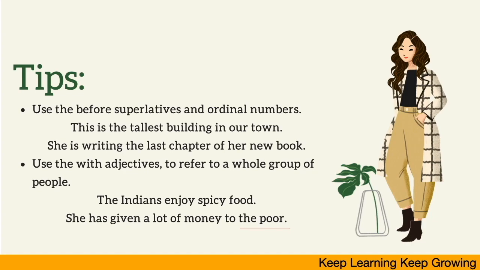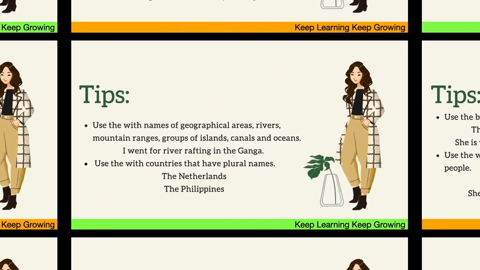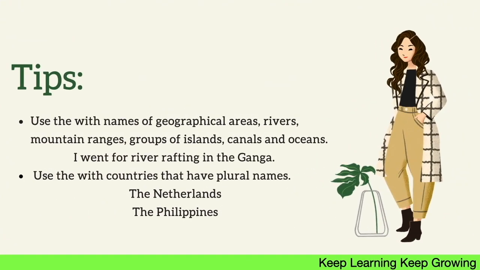Now the next slide begins: we should use "the" for geographical areas like rivers, mountain ranges, groups of islands, canals, oceans, etc. I've given an example: I went river rafting in the Ganga.